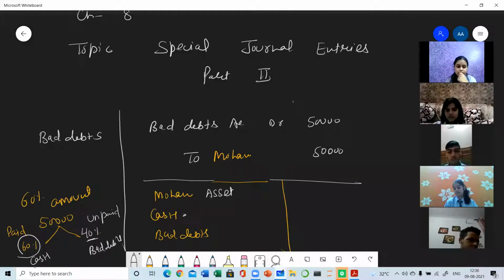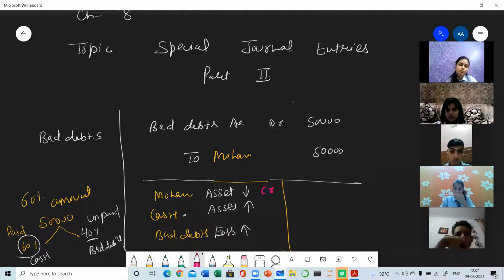So Mohan is your asset. Mohan is debtor, and debtor is always an asset. And Mohan is making payment. It means debtor is decreased. Then cash is again an asset. We have received the cash. So cash is increased, and bad debt is an expense or loss, we can say. And loss is increased. So Mohan is the asset which has been decreased. It means Mohan will be credited. Cash is the asset which is increased. It is debited. And bad debt is a loss, and losses are always debited.